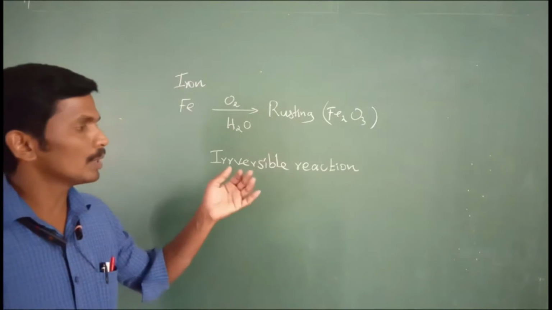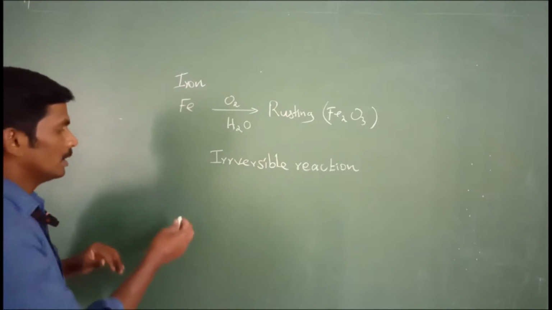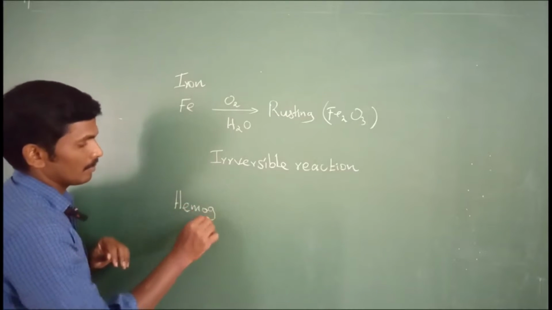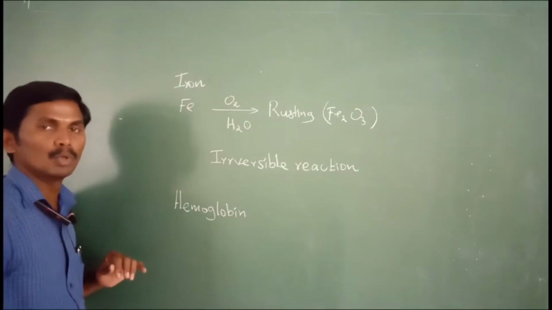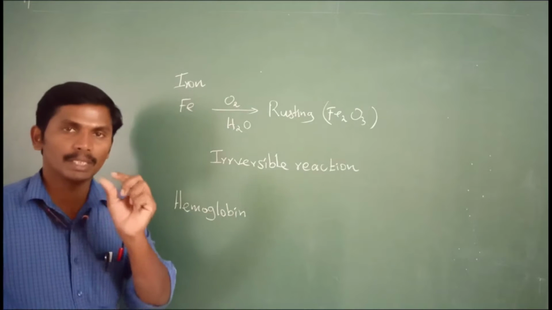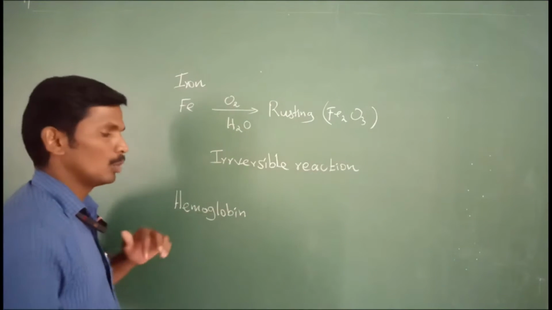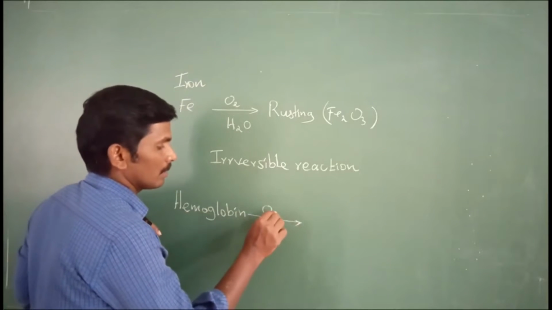Right. So what about the other? We may consider hemoglobin. You may all know the substance hemoglobin, which is the essential part of our blood. What is the main role of hemoglobin? It combines with oxygen.